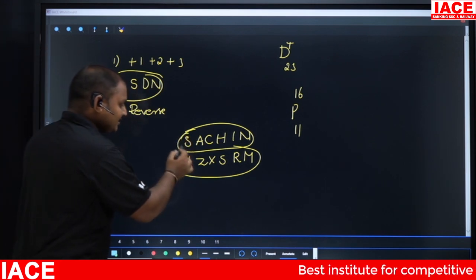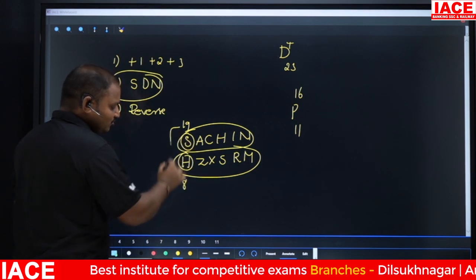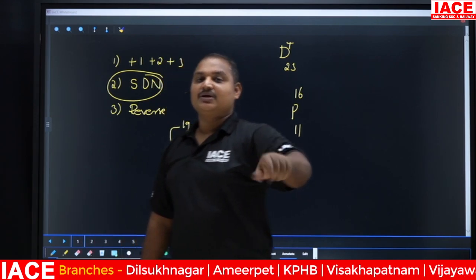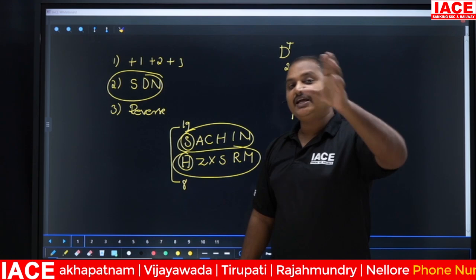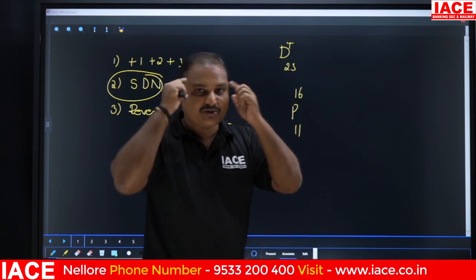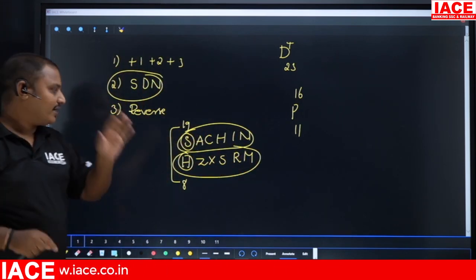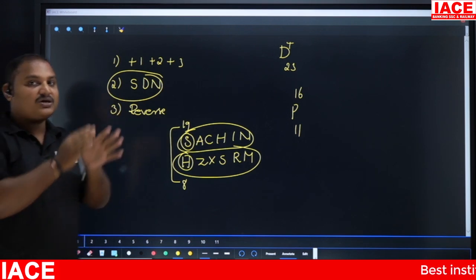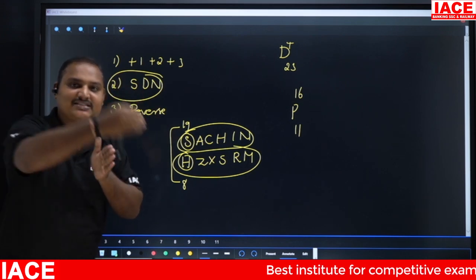See, simply the number for S is 19 and the number for H is 8. If you add these two numbers, 19 plus 8, 27. Remember one point. Whenever you get the total of any two letters as 27, you should recollect this logic. That is reverse logic. So reverse is one of the important logics. And I'm telling you, they won't only give you reverse. They will extend this pattern also.